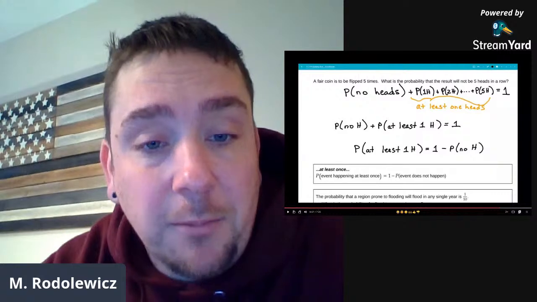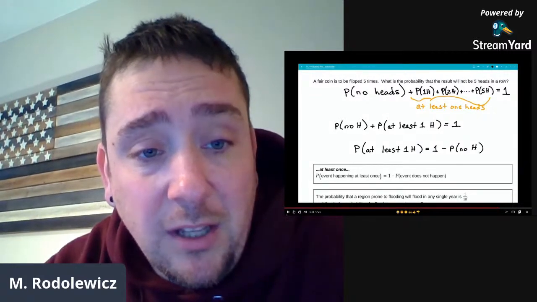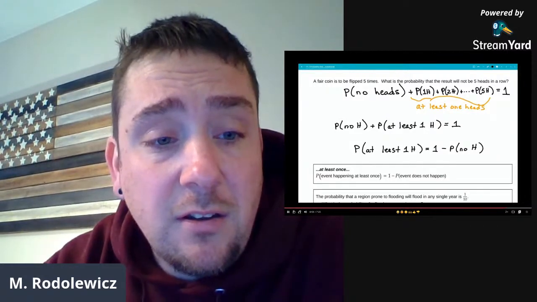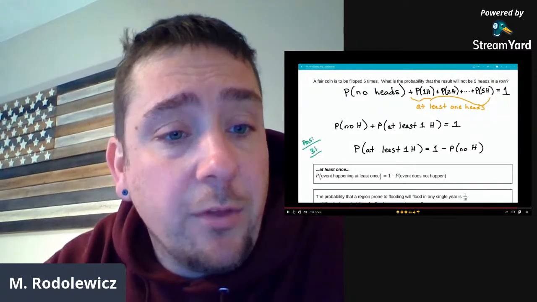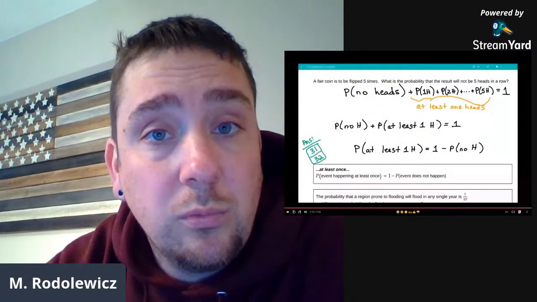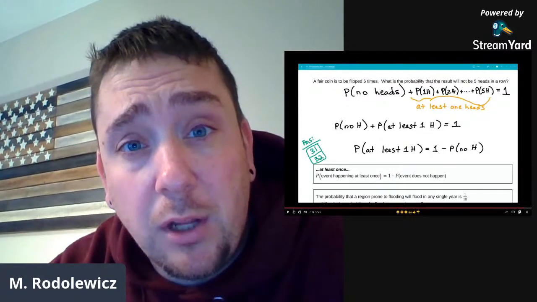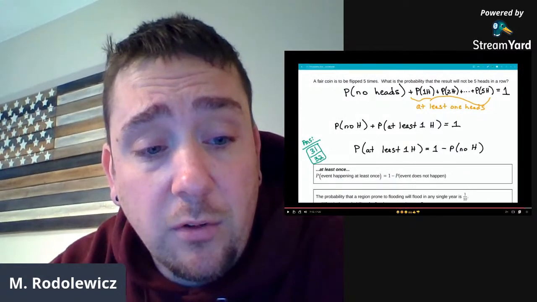All right. I'm not going to give the solution, but I will tell you that the answer is 31 out of 32. And again, going back to our estimation at the beginning, it should come out to be a value pretty close to 1, and 31 out of 32 is a value that's pretty close to 1. So I just wanted to leave you with that question to ponder on your own. And if you really are stuck and you want me to work through it with you, send me an email and I'll gladly do that.